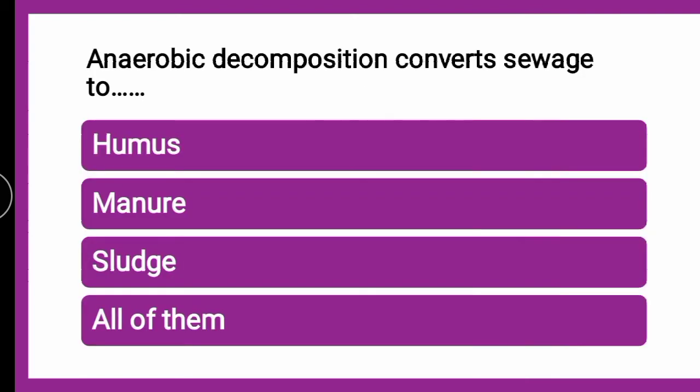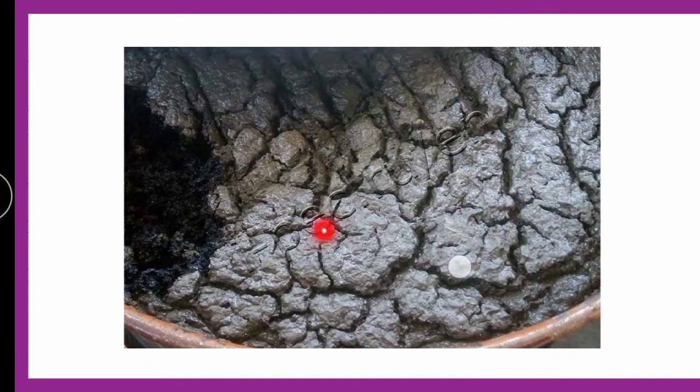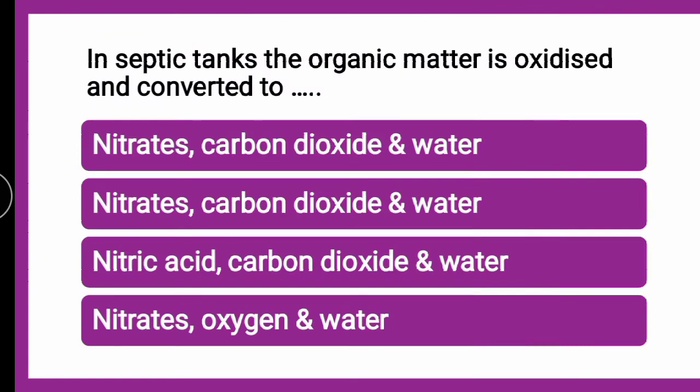Next question is, this is the sludge, the matter which has converted to the form of sludge. Then next question is, in the septic tank the organic matter is oxidized and converted to dash. Whether nitrates, carbon dioxide and water; nitric acid, carbon dioxide and water; or nitrates, oxygen and water. The correct answer is nitrates, carbon dioxide and water.